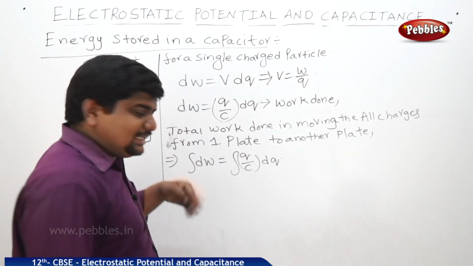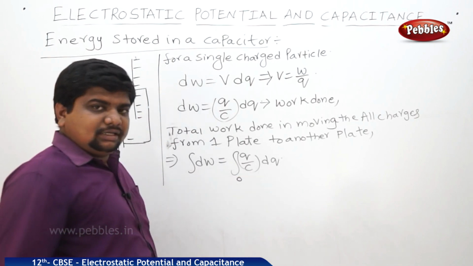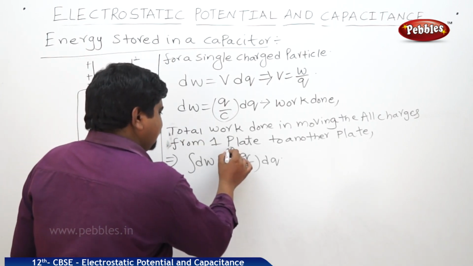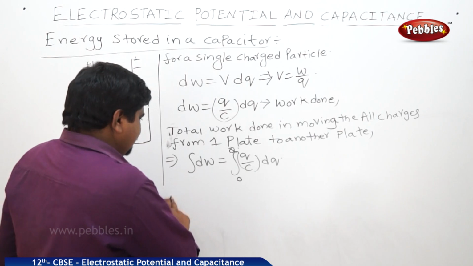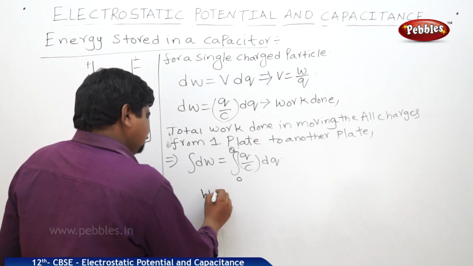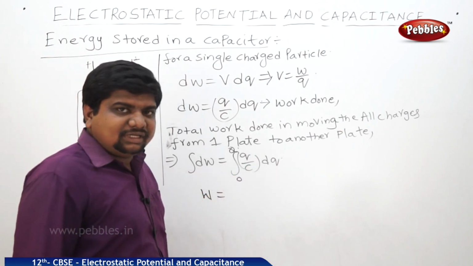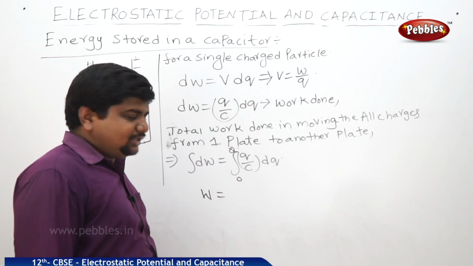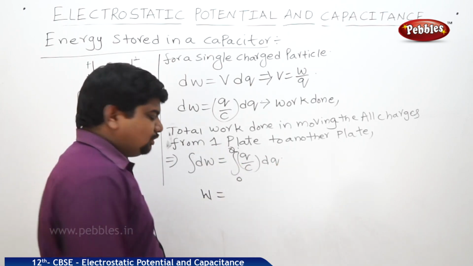Initially there is no charge; after charging, the charge becomes capital Q. Integral dW is nothing but W. Integral Q dq is like integral x dx, which is x square by 2, so Q dq is Q square by 2.